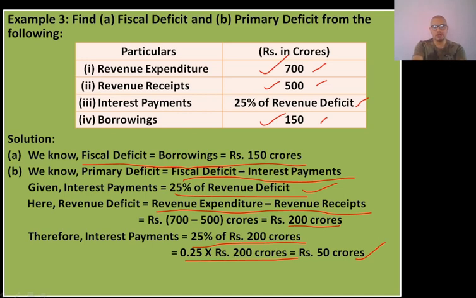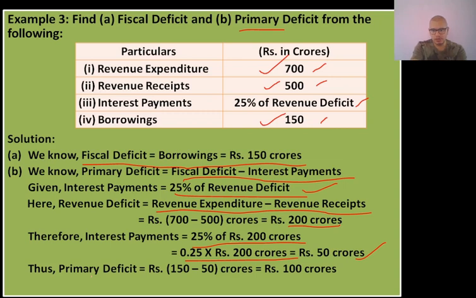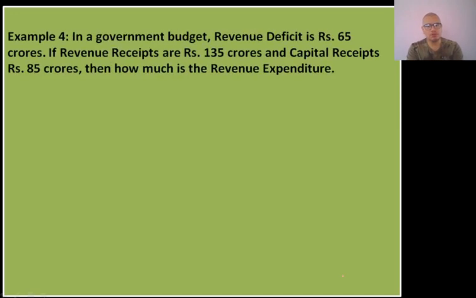Now we are asked to find the primary deficit in the question. So the next step for us is to find the primary deficit. We know that the formula for primary deficit is 150 minus 50 crores, because fiscal deficit is 150 and interest payments are 50 crores. So 150 minus 50 crores equals rupees 100 crores. This is our final answer for the primary deficit. This is how we will solve this type of question. Now we'll move on to the next example.